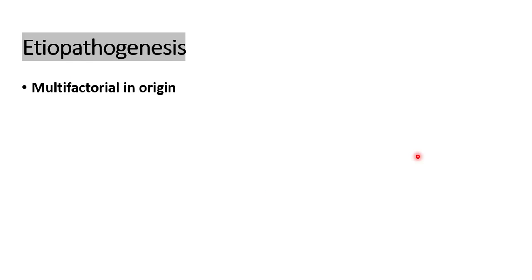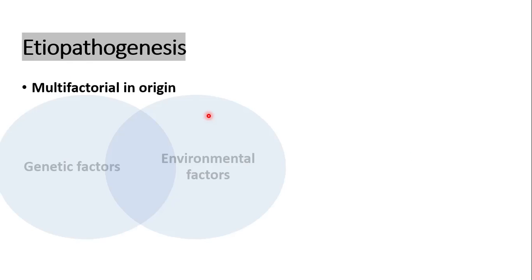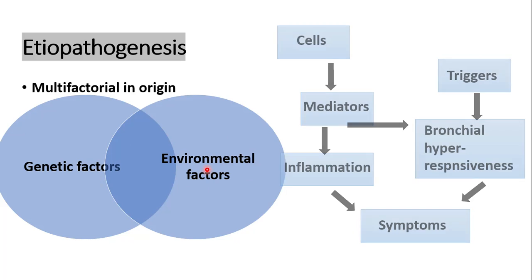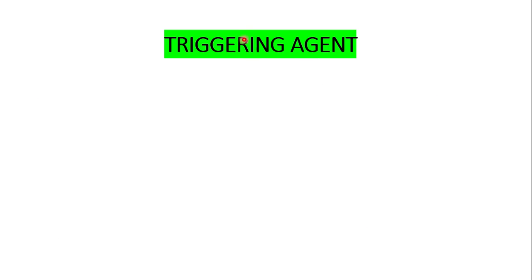Okay? Now, the causes of asthma are multifactorial in origin and are thought to be a combination of both genetic and environmental factors. The basic etiopathogenesis being a combination of triggers and the mediators of inflammation that cause airway wall inflammation and bronchial hyperresponsiveness, which leads to the clinical manifestations of the disease. Now, we'll study about these clinical manifestations in a bit, but let's first look at the triggers.